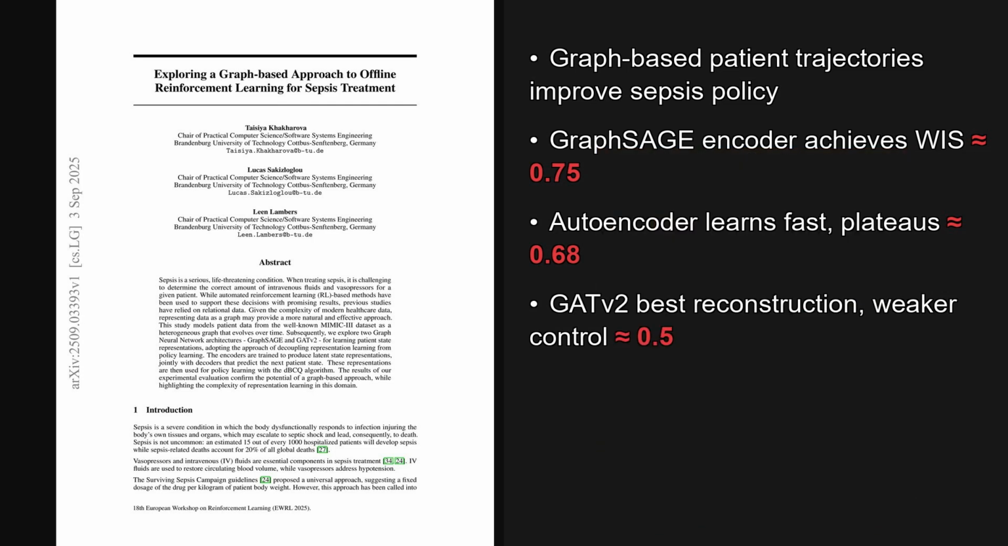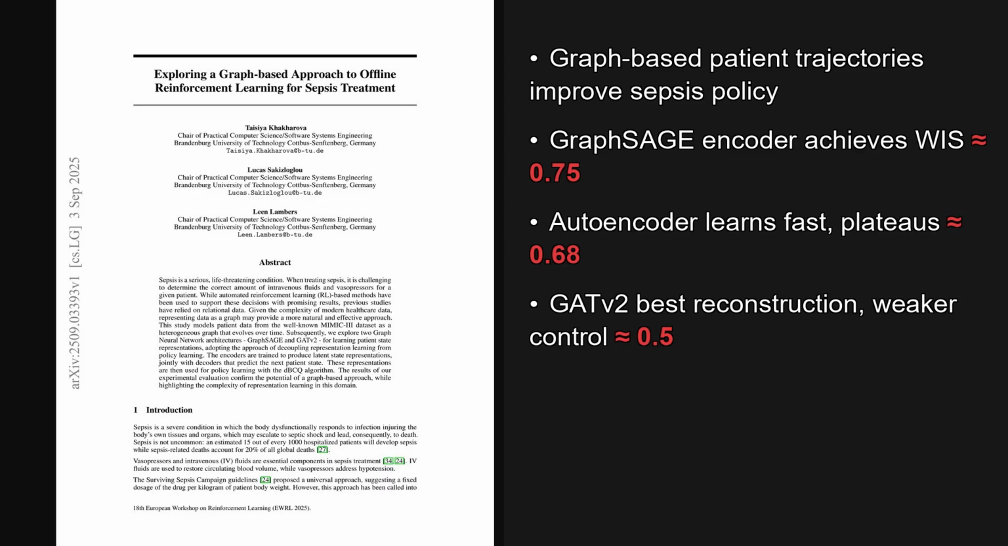I'm Alex. Today we are looking at a paper from the Hugging Face trending list published on September 3rd, 2025, about 4 days ago. The standout idea is a graph-based pipeline for offline reinforcement learning in sepsis care, where a GraphSAGE encoder ultimately delivers the best downstream policy value with weighted importance sampling around 0.75, despite slower training.